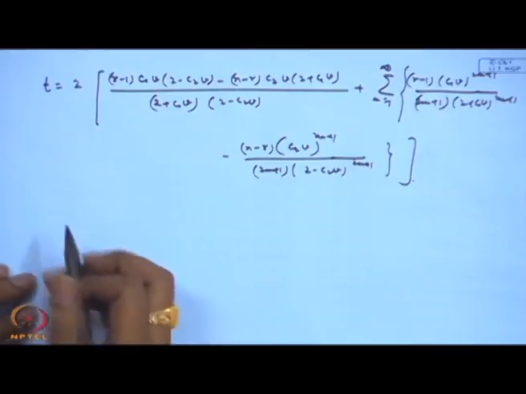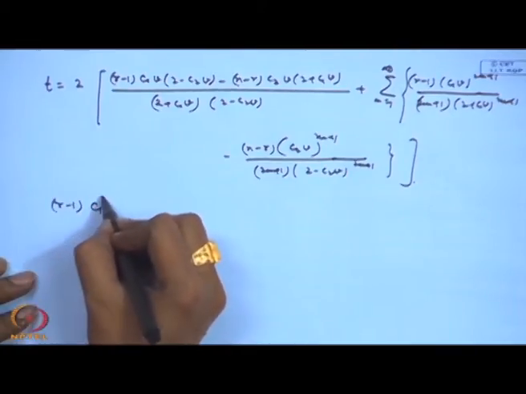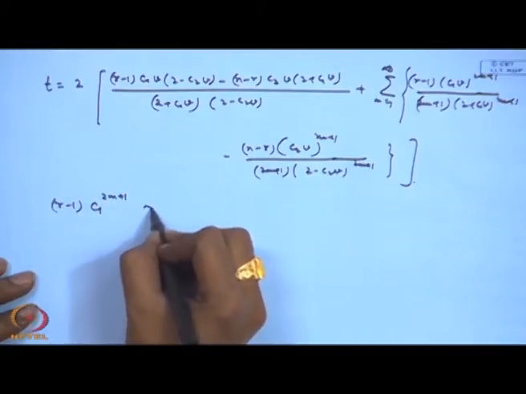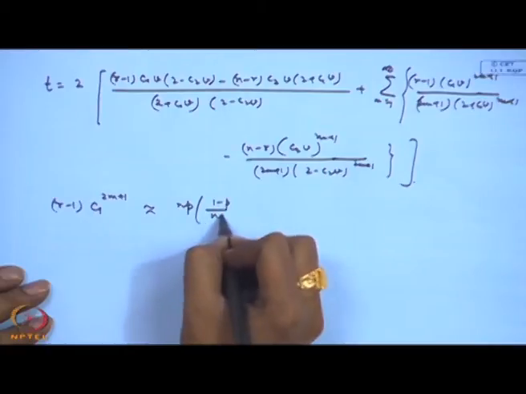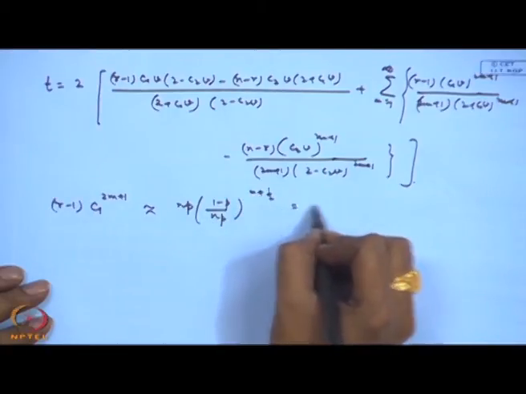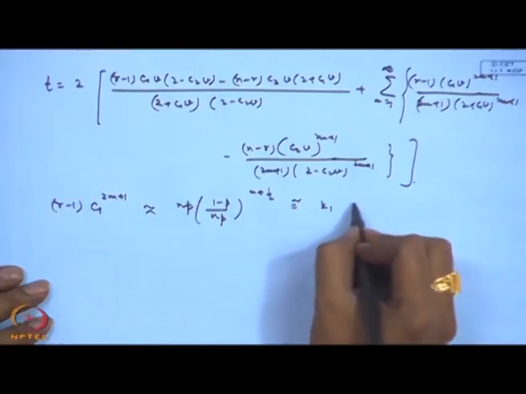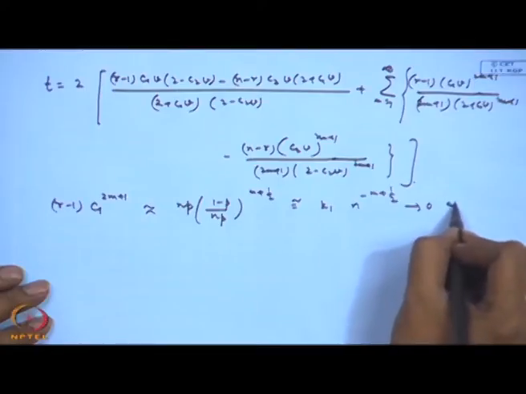There will be other terms coming there, for example, (r minus 1) C1 to the power 2m plus 1, then this will be approximately (n p by 1 minus p by n p) to the power m plus half, which we can of course write as say k1 n to the power minus m plus half. Of course, that will go to 0 as n tends to infinity.